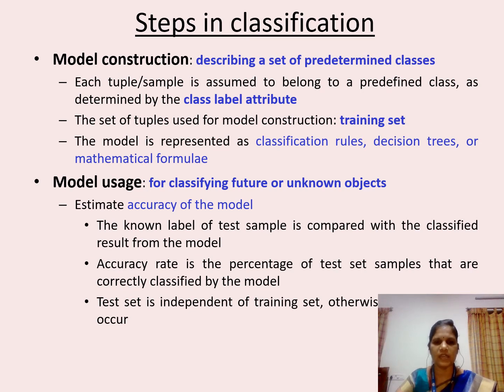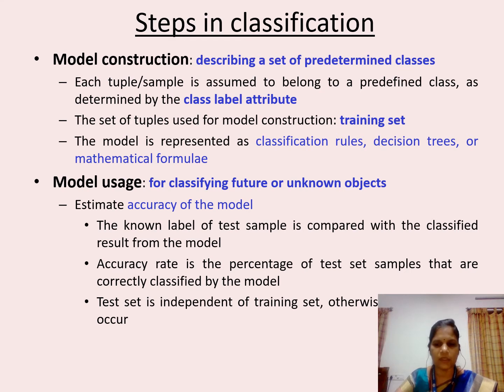Next, model usage. This is used for classifying future or unknown objects. The main goal of model usage is to find out the accuracy of the model which was constructed in the previous step. Here, the known label of the test sample is compared with the classified result from the model. Accuracy rate is the percentage of the test samples that are correctly classified by the model.